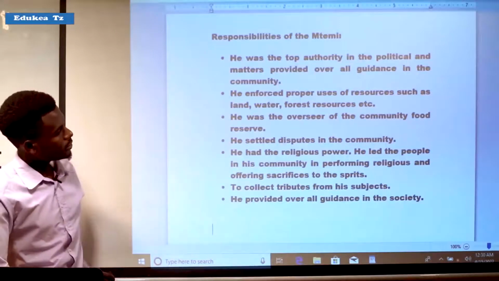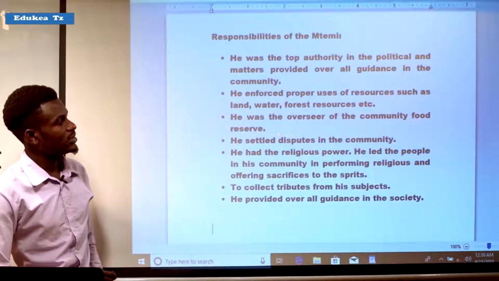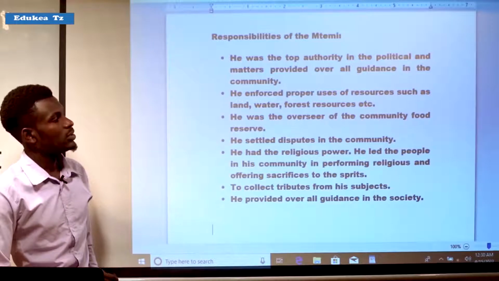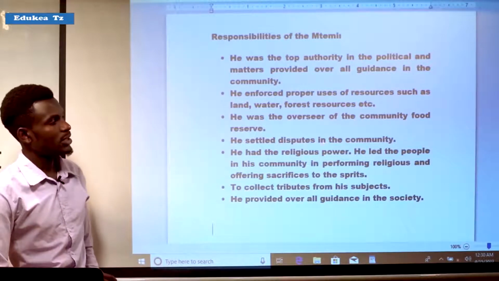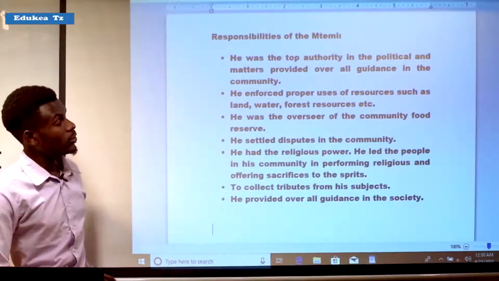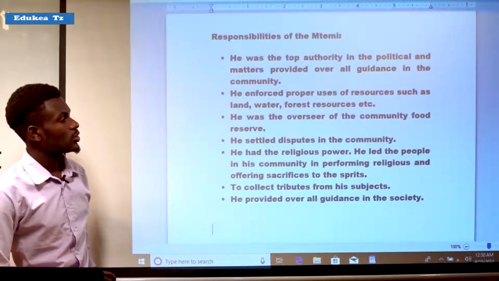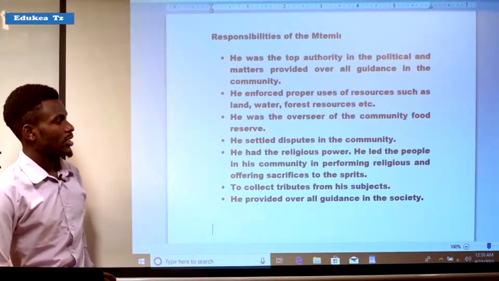Also, he was the overseer of the community food reserve. It means that he was overseeing the community food reserve. But also he settled disputes in the community. The Ntemi was there to settle the disputes that could arise in the community.